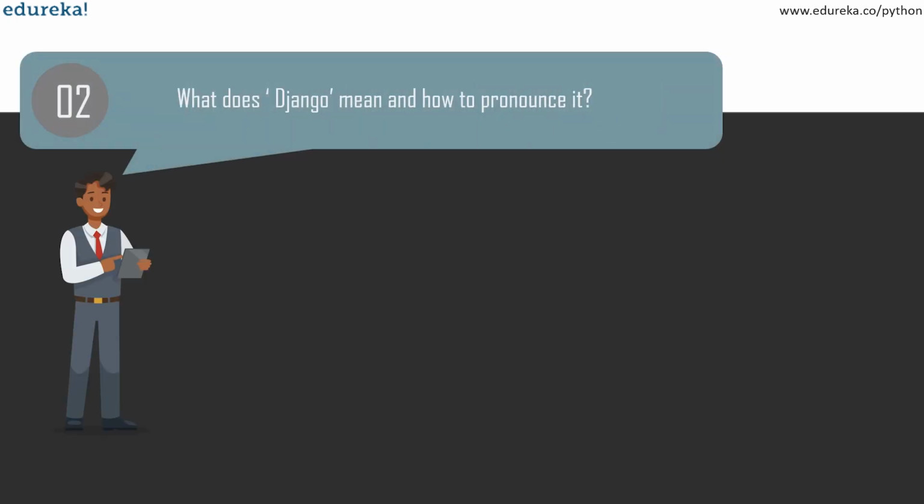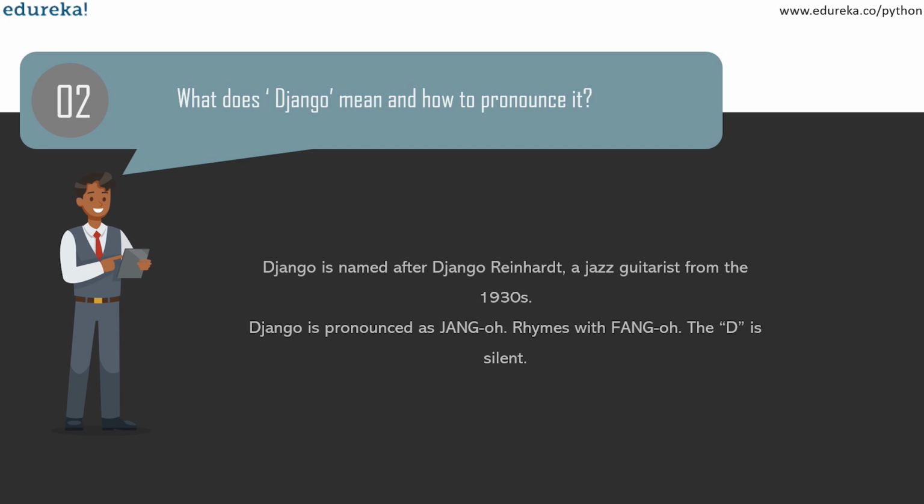Okay, so next on the list is, what does Django mean and how do you pronounce it? Django is named after Django Reinhardt, who was actually a jazz guitarist from the 1930s to early 1950s. To this day, he's considered one of the best guitarists of all time. Django is pronounced Jango. Make sure to keep the D silent.